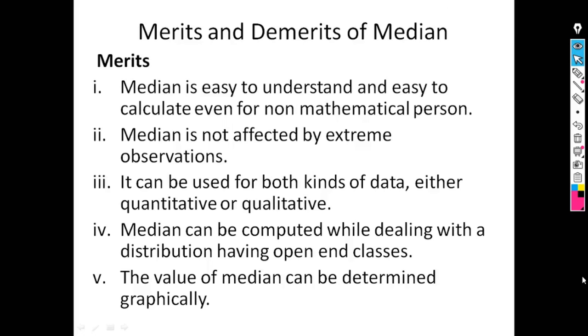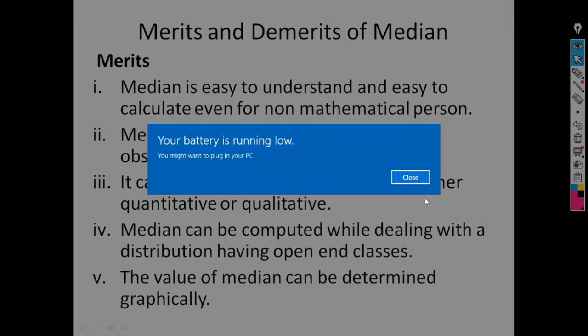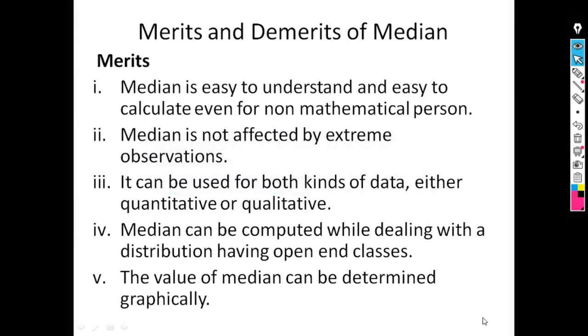Next topic is merits and demerits of median. First we will see what the merits are. First merit is that median is easy to understand and easy to calculate even for a non-mathematical person. Next, median is not affected by extreme observations. It can be used for both kinds of data, either quantitative or qualitative. Median can be computed while dealing with a distribution having open-end classes. We can calculate the median for open-end classes. And the last merit is that the value of median can be determined graphically. We can calculate median graphically.